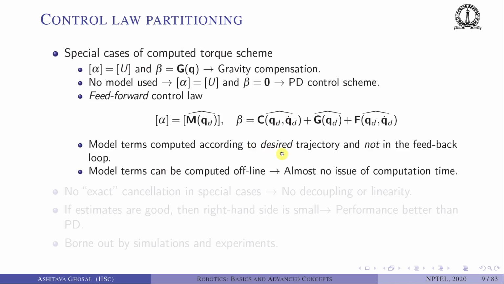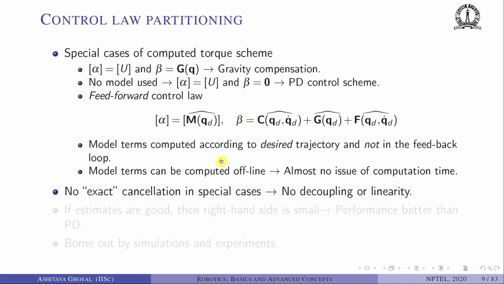So if you know the desired trajectory, we can compute or pre-compute this mass matrix, Coriolis term, gravity term and friction term. And hence there is no issue of computation time. It will be just reading from a file, or reading from a lookup table.